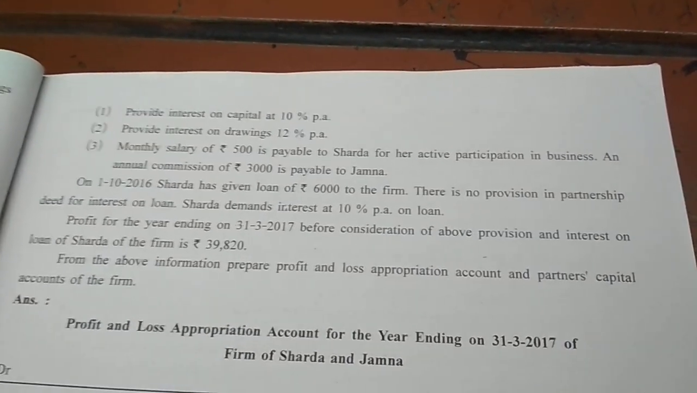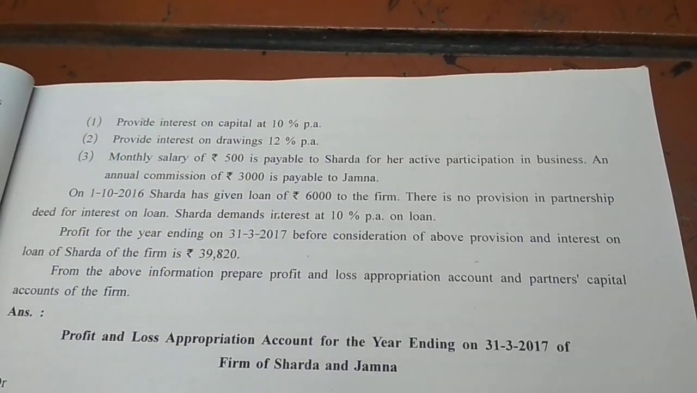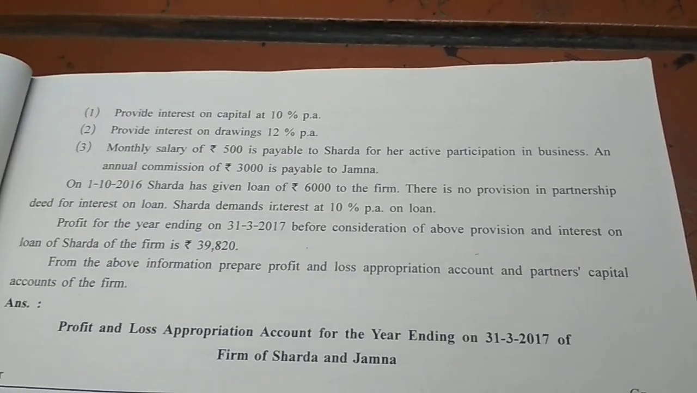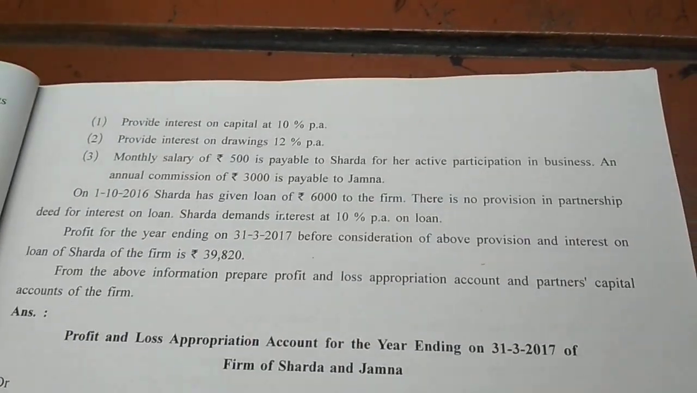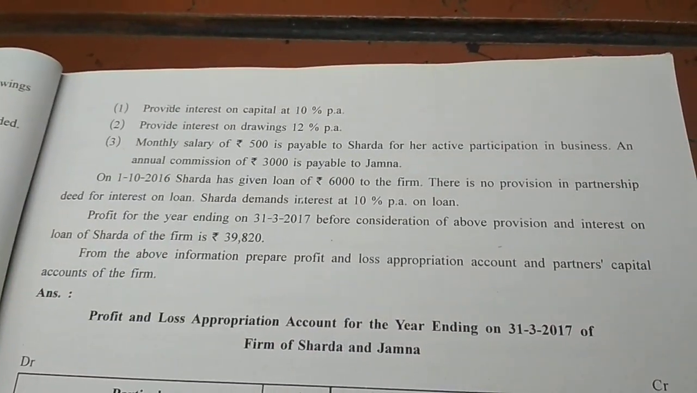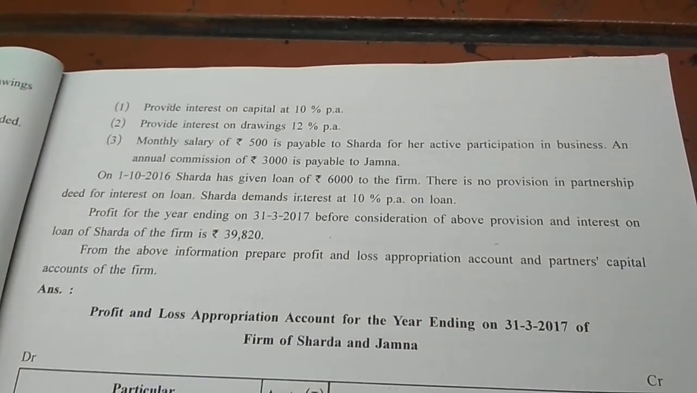So from this example, two accounts we need to prepare. First is profit and loss appropriation and another is partners capital account. Now here for method of partners capital account nothing is specified, so we will follow fluctuating capital method.